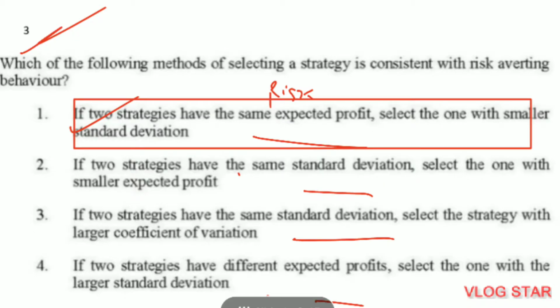Question 3. Which methods of selecting a strategy is consistent with risk-averse behavior? First is the correct answer. If two strategies have the same expected profit, select the one with smaller standard deviation. The higher the standard deviation, the higher the risk. The lower the standard deviation, the lower the risk.